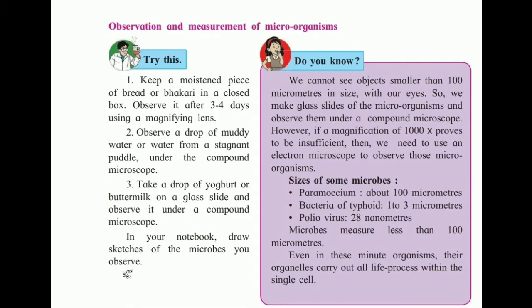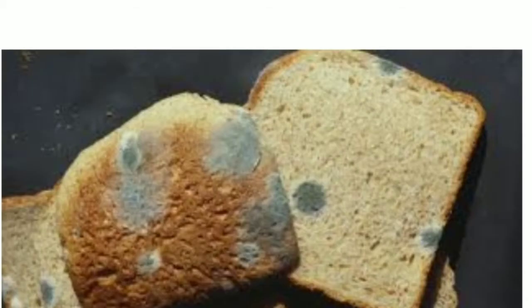Now we learned one point: microorganisms are present everywhere. So let's do some activities. First one, keep a moistened piece of bread or bhakri in a closed box. So what will we see there? See now. Take a bread slice. Two bread slices are taken here, and make them moist, meaning sprinkle some water on them, and keep them in a box.